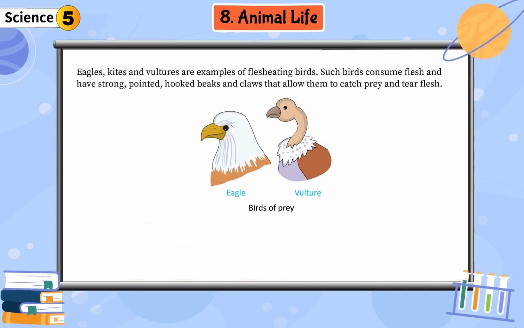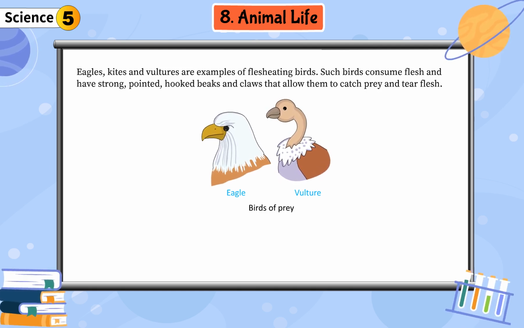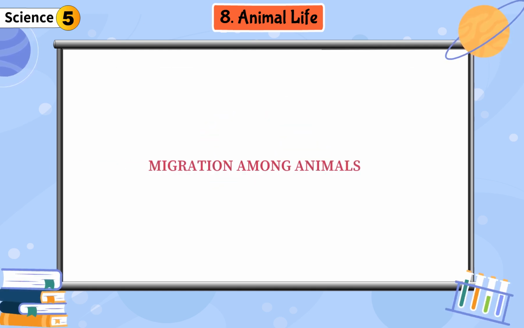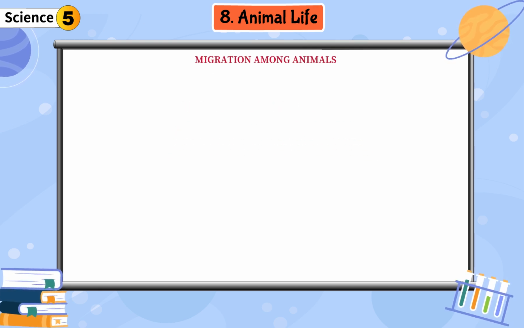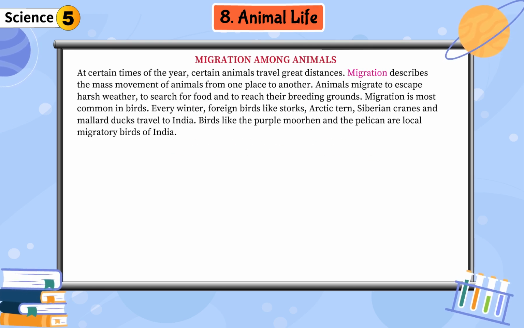Eagles, kites and vultures are examples of flesh-eating birds. Such birds consume flesh and have strong, pointed, hooked beaks and claws that allow them to catch prey and tear flesh. Migration among animals. At certain times of the year, certain animals travel great distances.